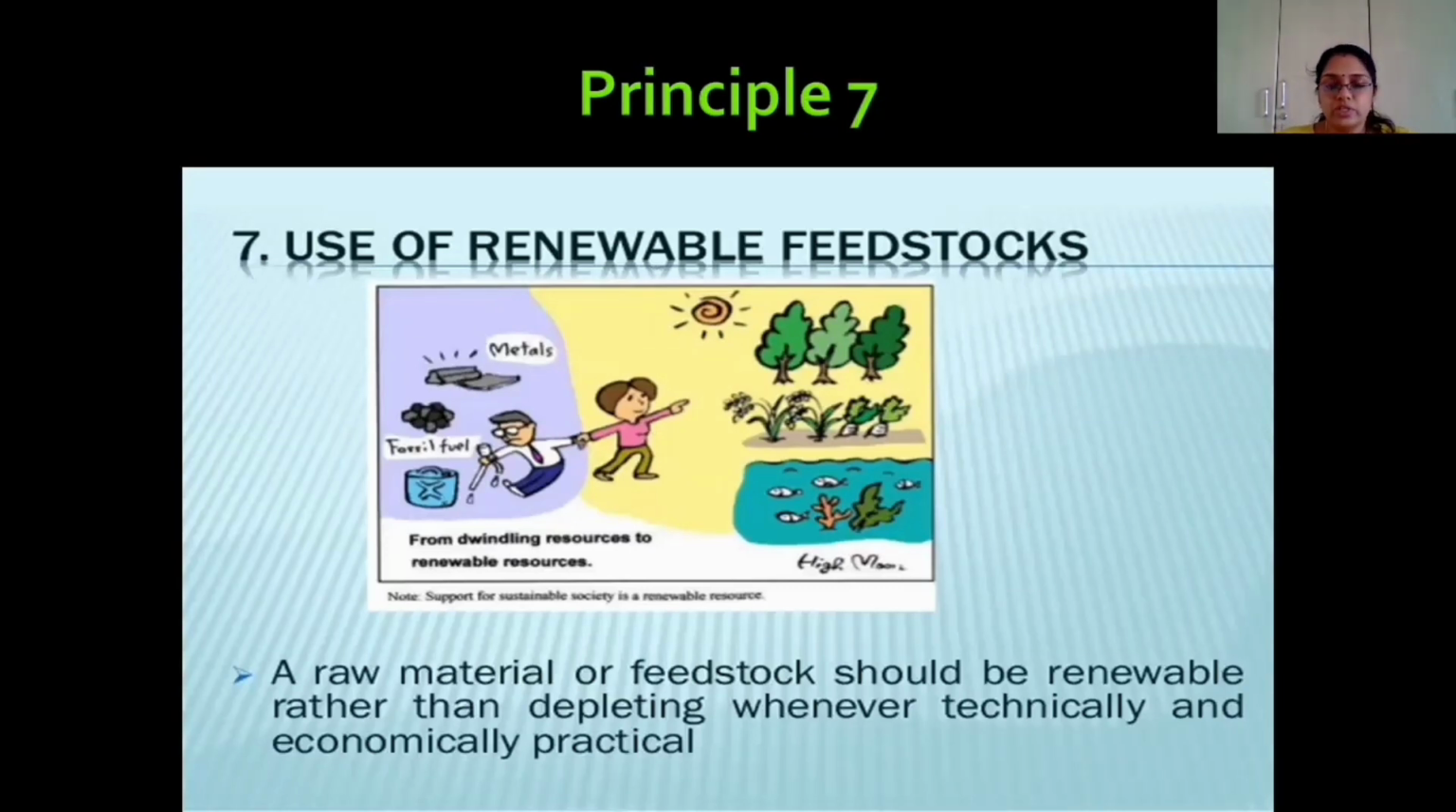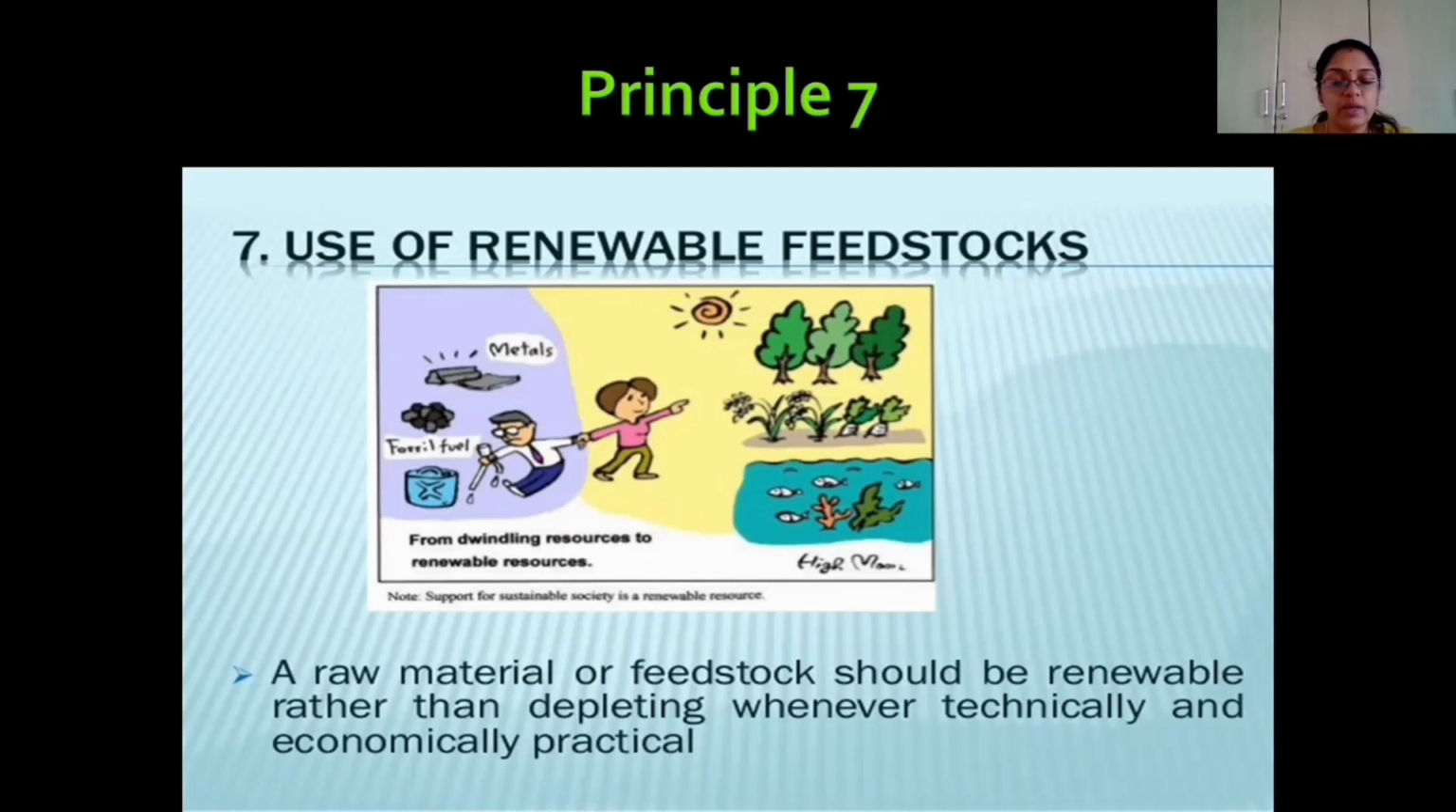So consider principle number 7, use of renewable feedstock. We know that crude oil is a non-renewable resource. It takes billions of years to deposit in layers of sediments, and it is very harmful to the environment also. So whenever we are designing a chemical, we have to find the starting material from a renewable feedstock, because renewable feedstocks are obtained from natural resources.